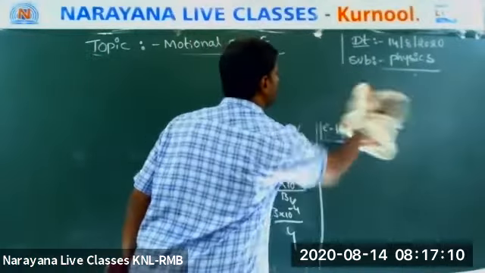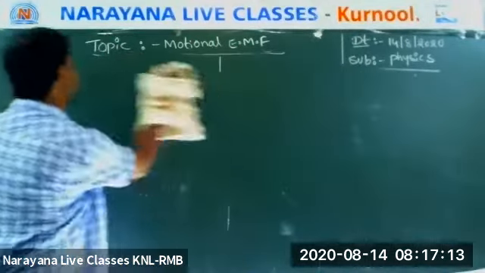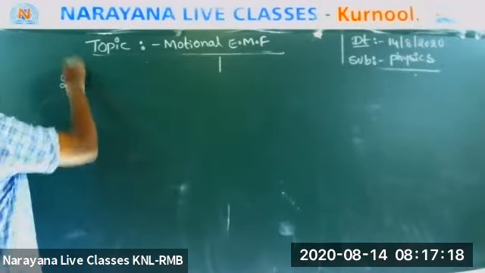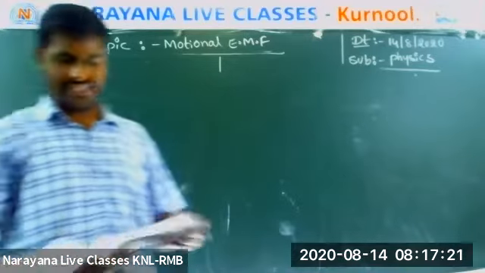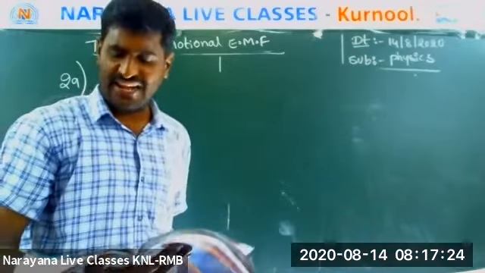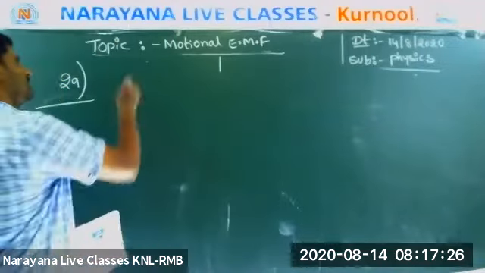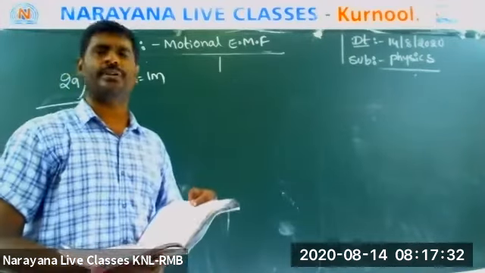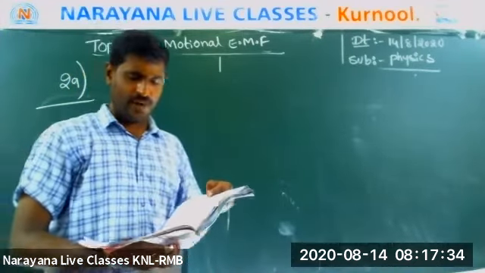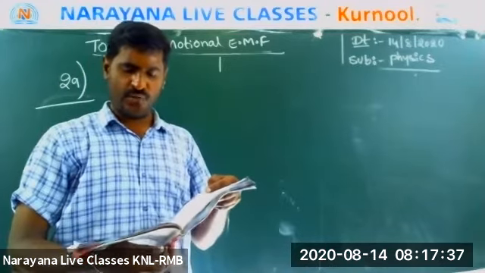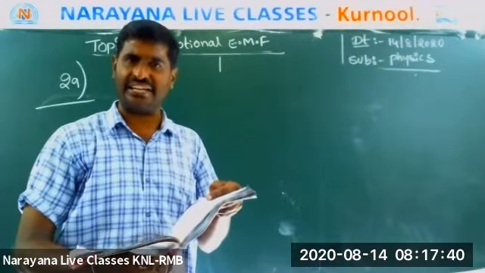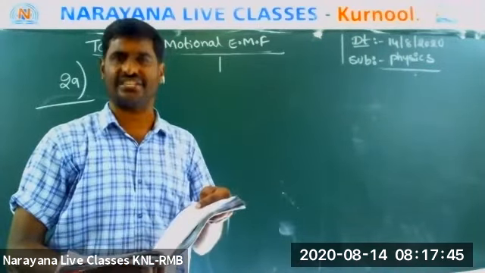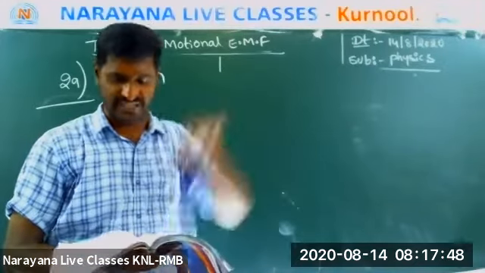Now see question number 29, everyone. A metal bar of length L, 1 meter, falls from rest under the action of gravity, remaining horizontal with its ends in east-west direction. It is falling like east-west direction.